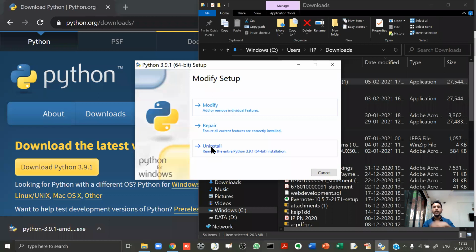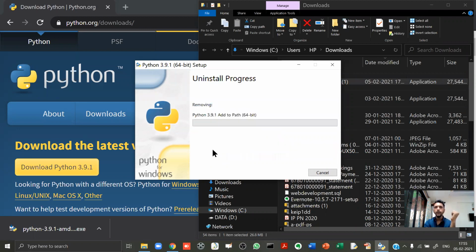All right. Now, what I will do is, Python was already installed on my computer, but for your sake, I will uninstall it. Okay, so that I can show you something. So let me uninstall it and you will have to wait for a while. Maybe you can drink some water or you can just take a break for a minute.